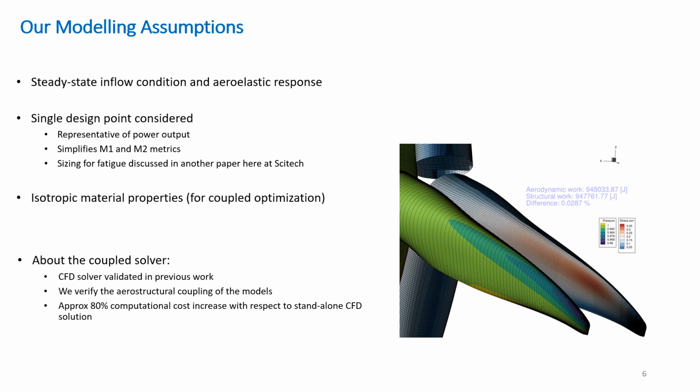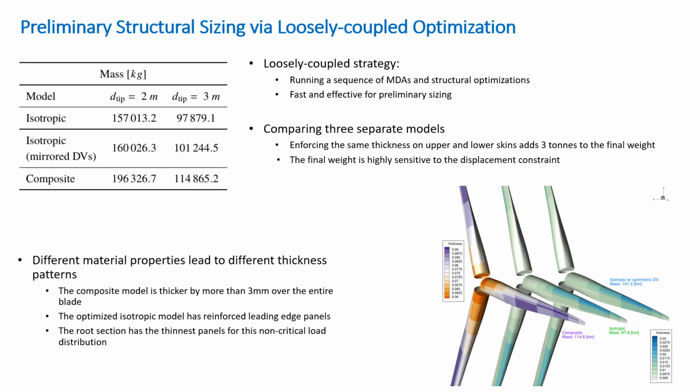In the results section of the paper, we provide more detailed information on the coupled model we use, its numerical verification, and the overall computational cost of our optimizations. We first present our preliminary sizing approach based on a loosely coupled optimization strategy. We ran a sequence of structural design optimizations with frozen aerodynamic loads. These loads are updated between different optimizations using a standalone multidisciplinary analysis of the rotor with the updated structural layout.